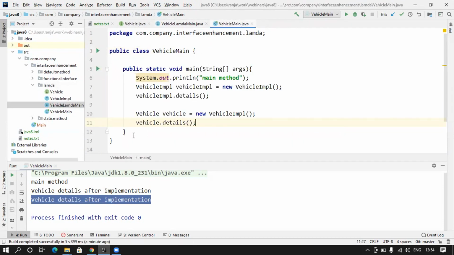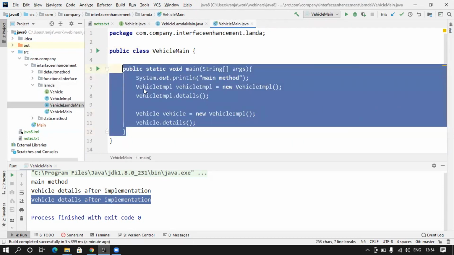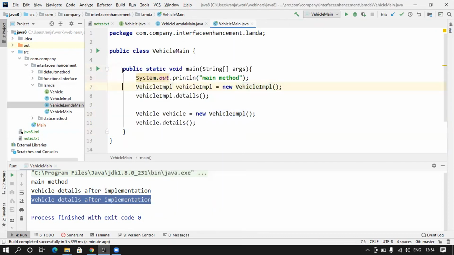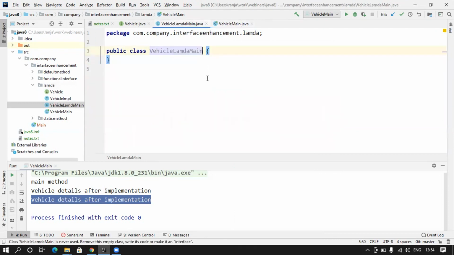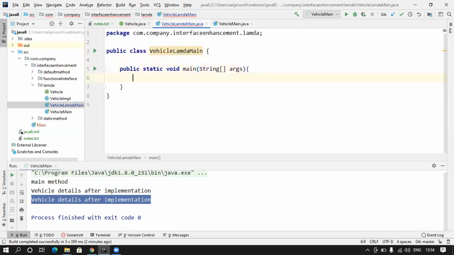Let me copy this. I will write the other things for you. Now we have our class. So we have an interface, and we directly have the main method class, no implementing class.